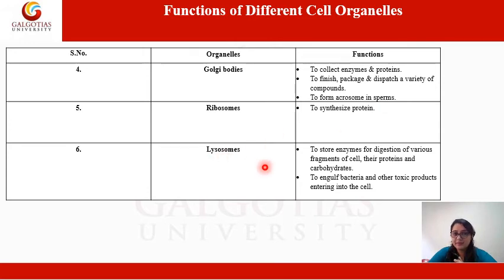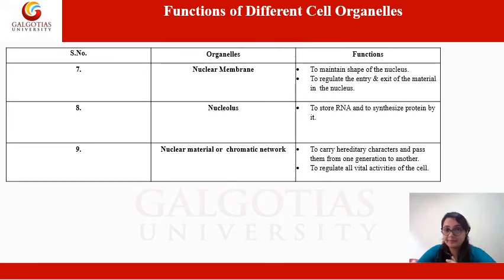Another structure which we'll be looking at is lysosomes. The function of lysosomes is to store enzymes for digestion of various fragments of the cell, their proteins and carbohydrates, to engulf bacteria and other toxic products entering into the cell. Another organelle is nuclear membrane. The function of nuclear membrane is to maintain the shape of the nucleus and to regulate the entry and exit of the material in the nucleus.